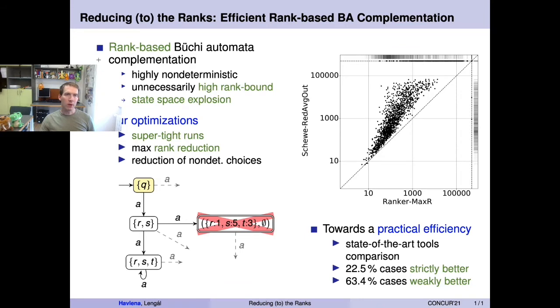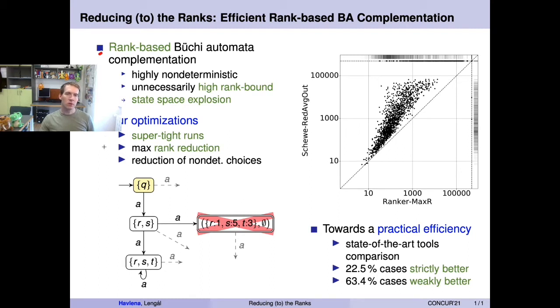In our paper, we address the state space explosion of rank-based Büchi automata complementation. The explosion is caused by two factors, mainly a high degree of non-determinism and the use of unnecessarily high bounds on the ranks. We propose several optimizations which are based on the concept of super tight runs, which are the only runs that need to be preserved in the complemented automaton.